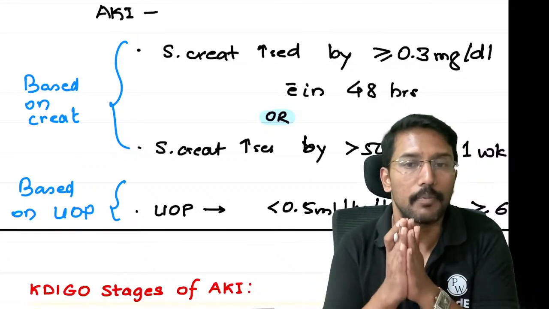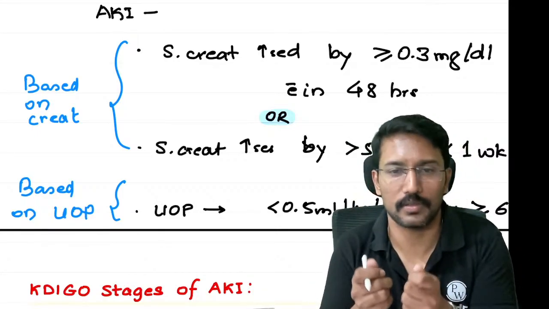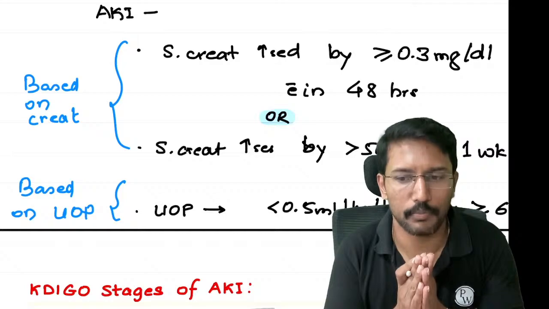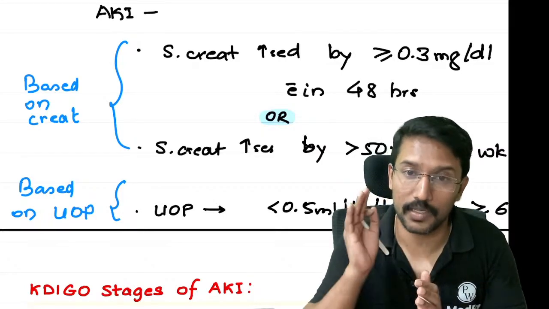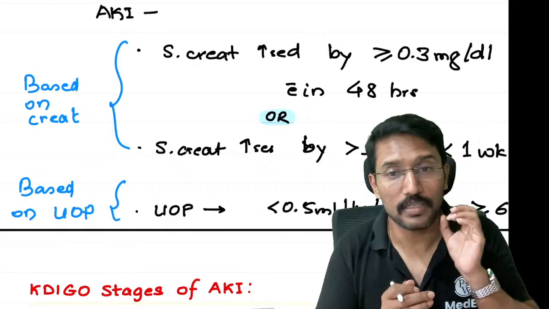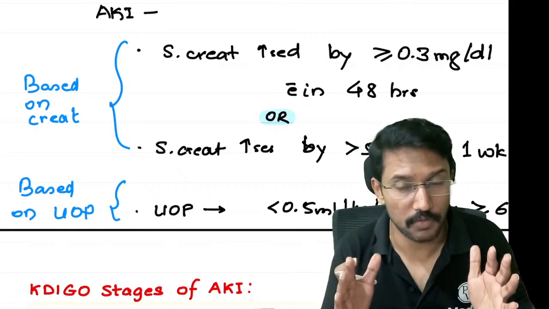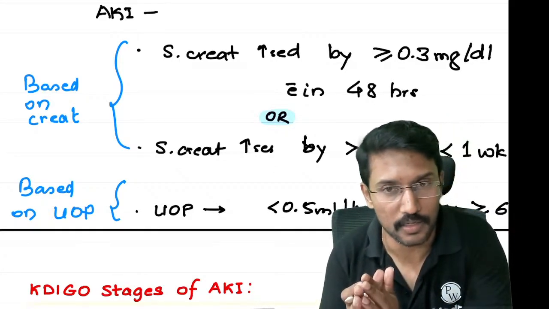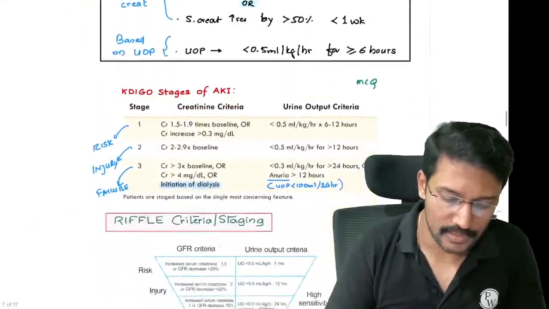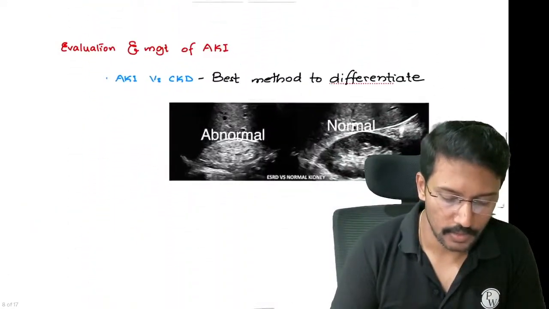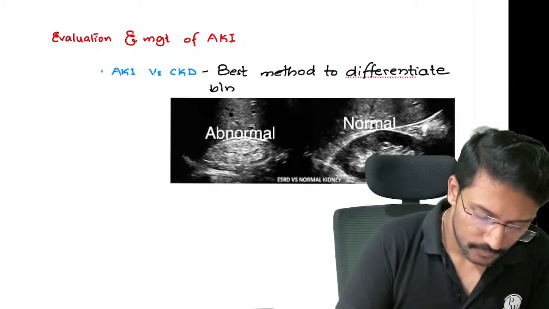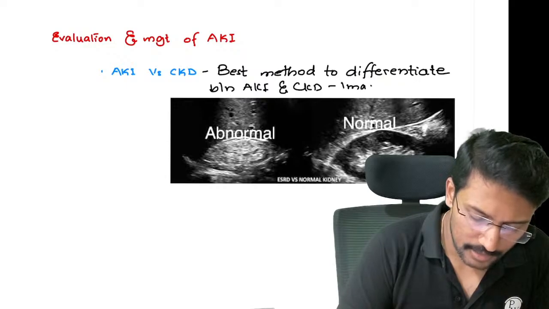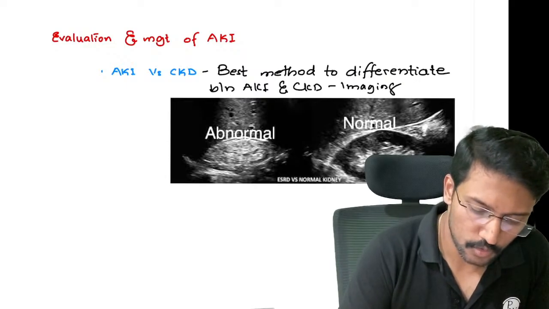So the first thing, when we have abnormal renal function test reports, whether of your relatives or whoever, is that you need to differentiate whether it is acute kidney injury or chronic kidney disease. And what is the best investigation that helps us distinguish between acute kidney injury and chronic kidney disease? This is an MCQ and the answer is imaging. The best method to differentiate between AKI and chronic kidney disease is imaging, and the most convenient imaging method is ultrasound.